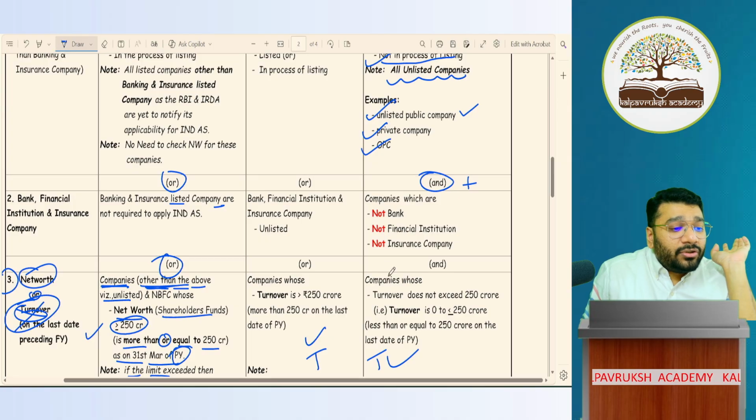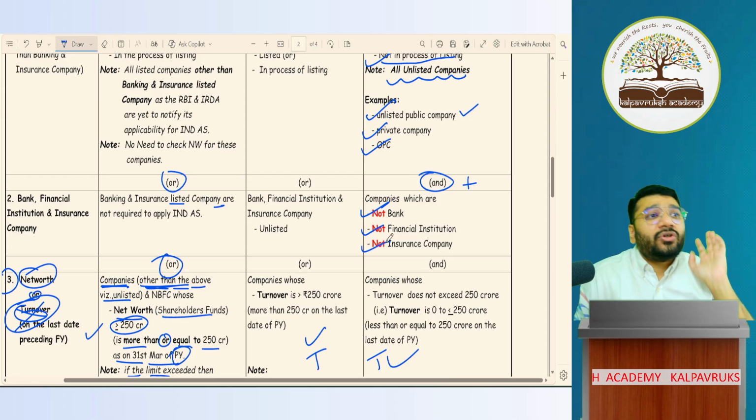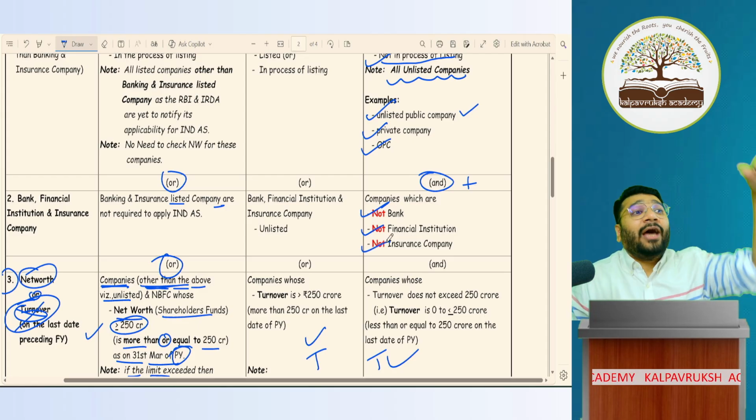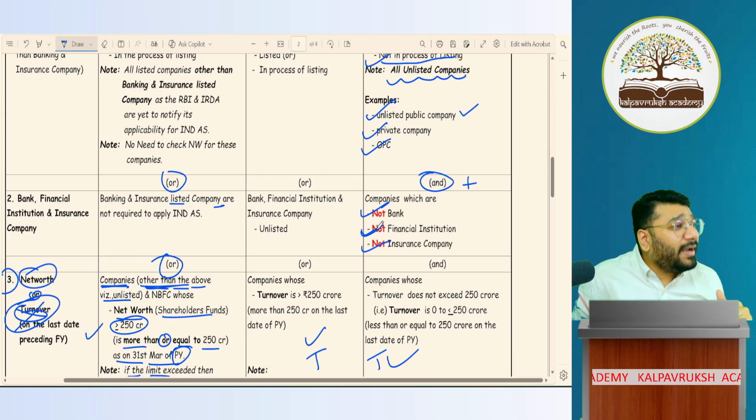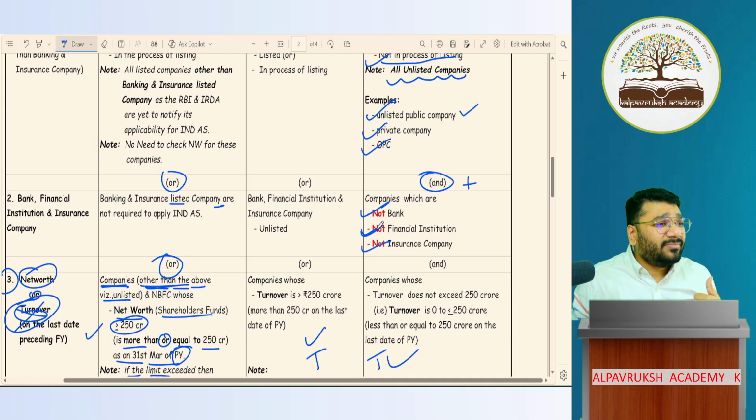Such company should not be a bank, should not be a financial institution, should not be an insurance company. Ask me, sir, are you a bank? Ask me. No. Ask me, sir, are you a financial institution? Are you lending money? Ask. No. Ask me, am I providing insurance services? Ask me, am I an insurance company? Ask me. No.